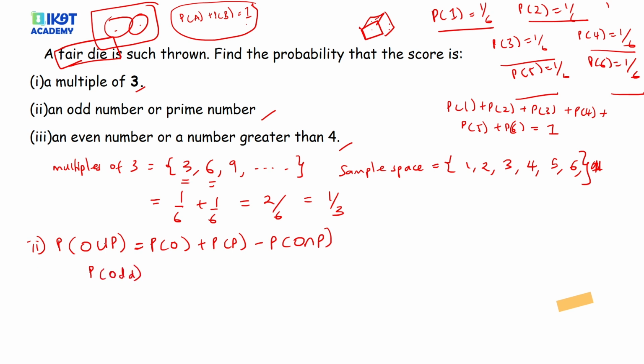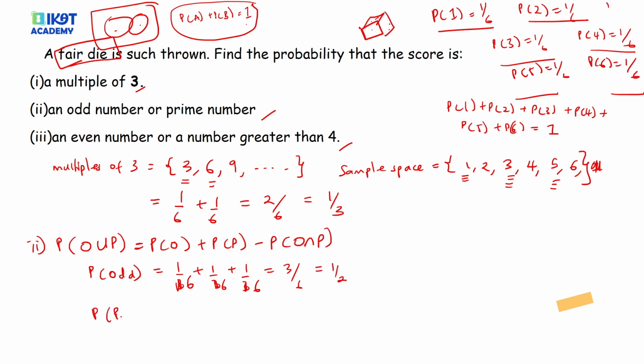What are the odd numbers? Here we have 1, we have 3, we have 5. Probability of getting an odd number is a 6th for 1, then a 6th for 3, then a 6th for 5. So here we have 3 out of 6, which is a half. That's the probability of getting an odd number.